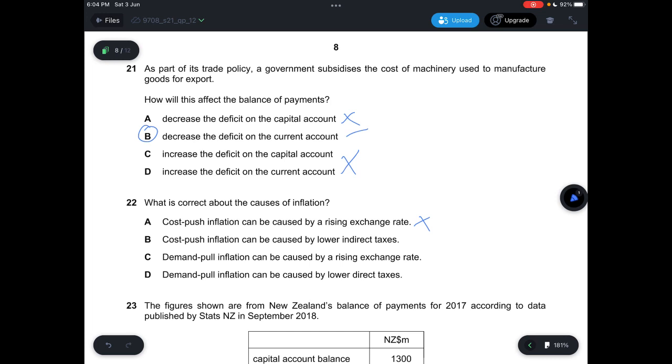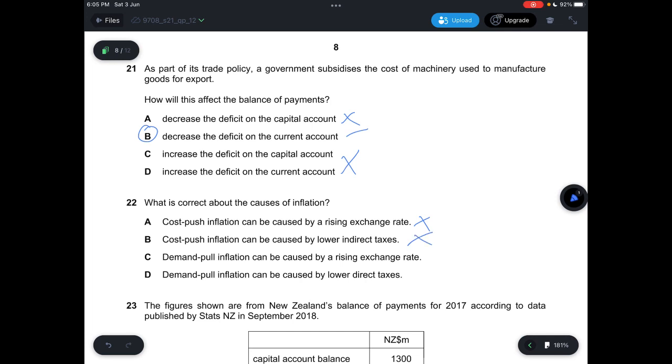B, it says cost push inflation can be caused by lower indirect taxes, which is not correct, because if you lower your indirect taxes, it will result in your AD curve to shift to right. Instead of causing cost push inflation, it will result in demand pull inflation.